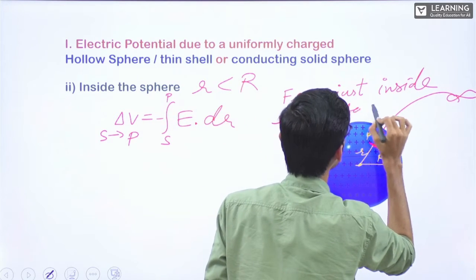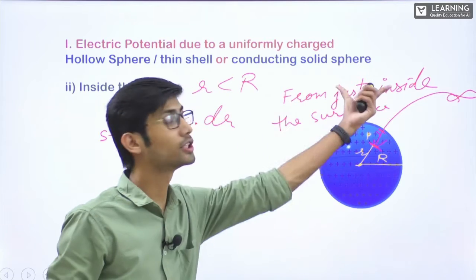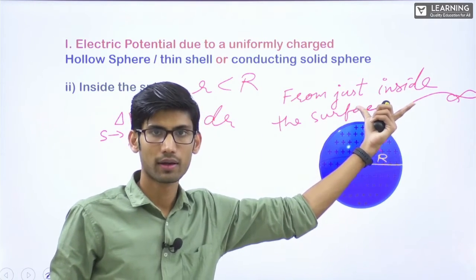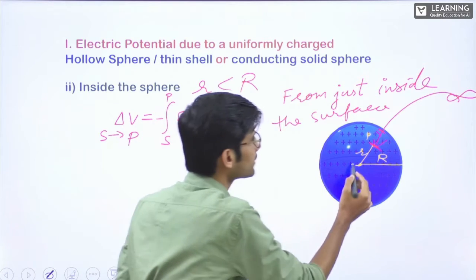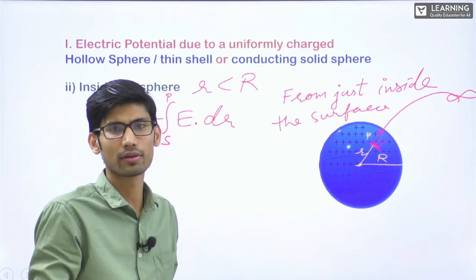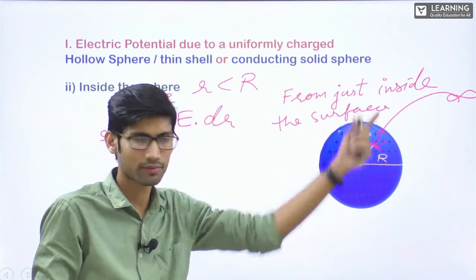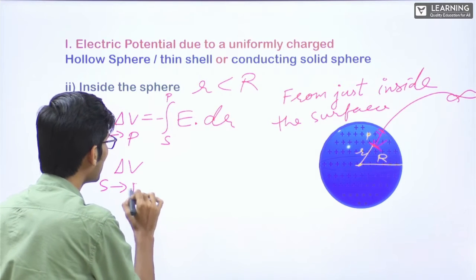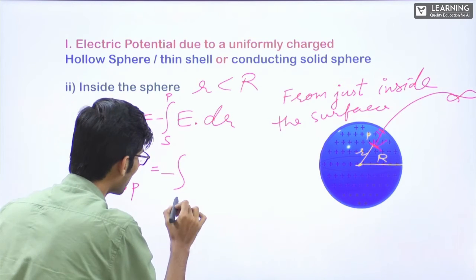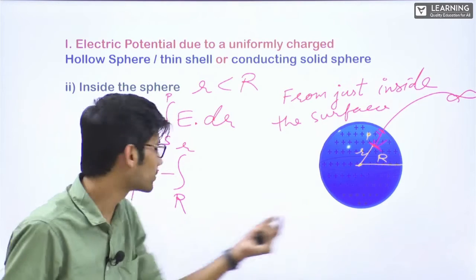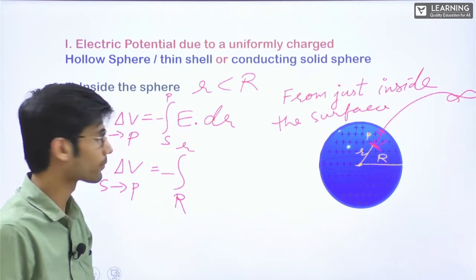Clear? Just inside. For just inside, this distance will anyway be R only, right? Just inside or at the surface, it's the same thing. We can neglect that small distance, fine. So from here, that means delta V from surface to point P is equal to integral, minus sign, from capital R to small r. If it is just inside also, this we'll write as capital R, right?